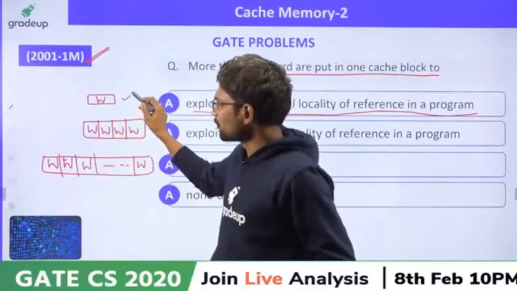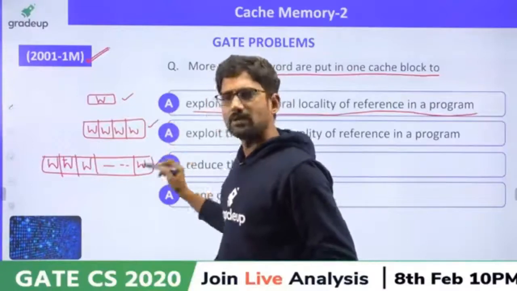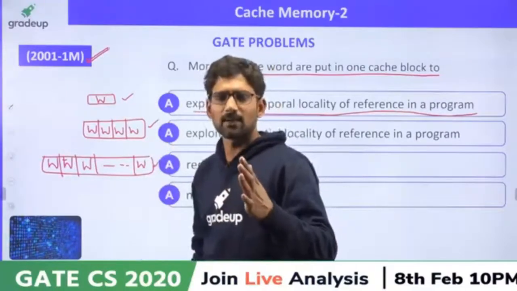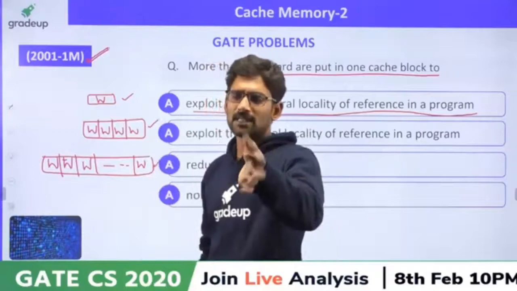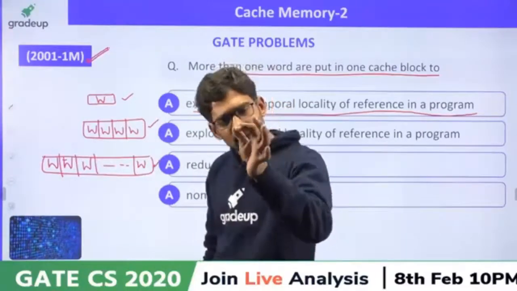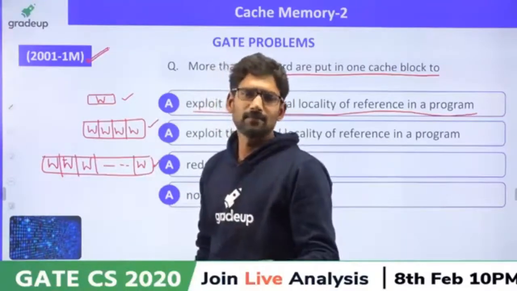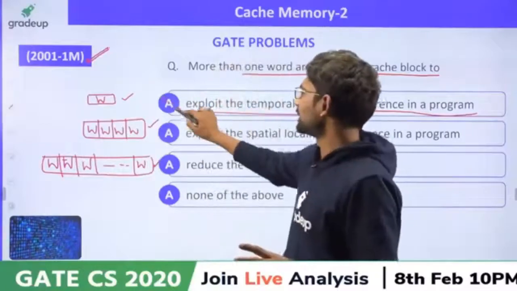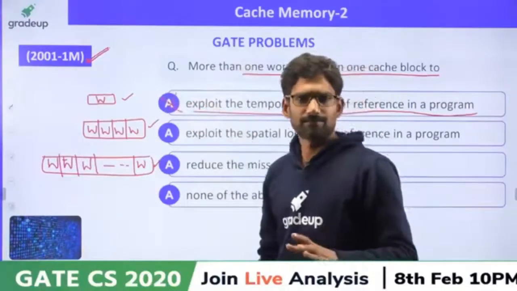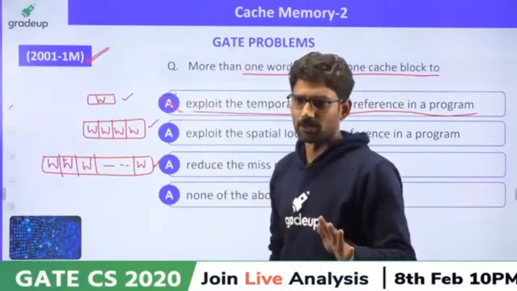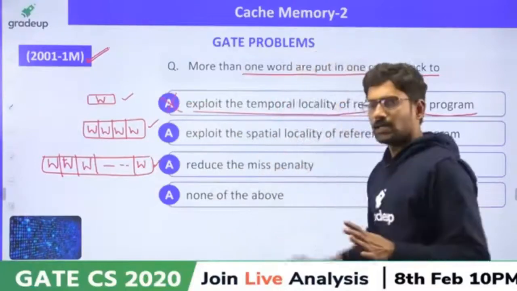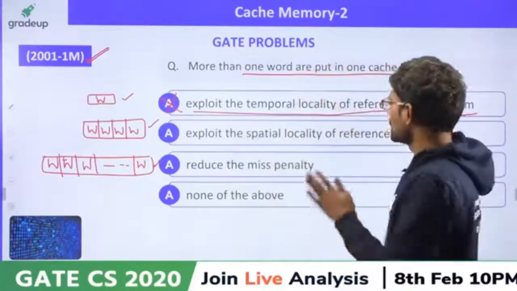A block may have 1 word or 4 words or 8 words, any number of words. What temporal locality says is: whichever word the CPU is requesting, get that word only. So it is nowhere related to block size. So option A is wrong. Option B, to exploit the spatial locality.